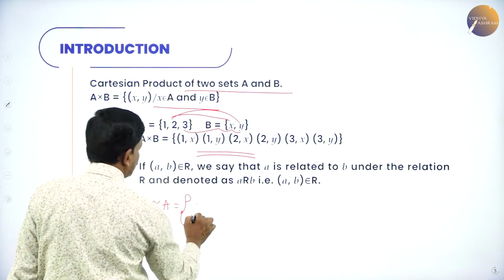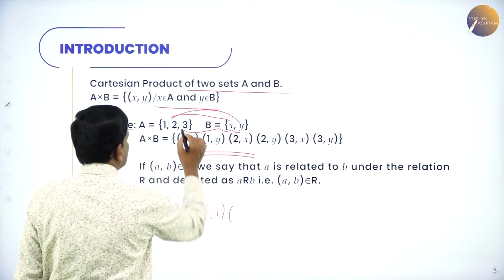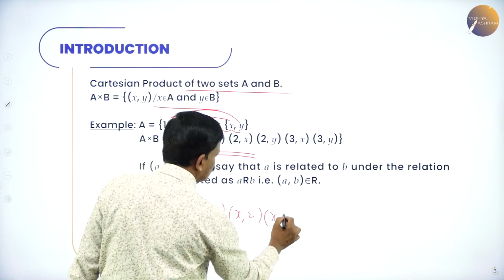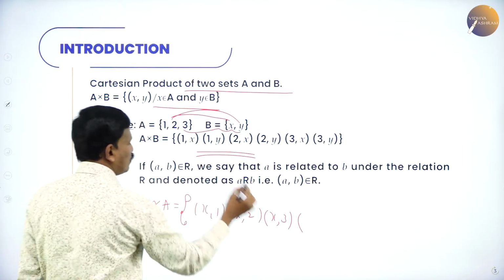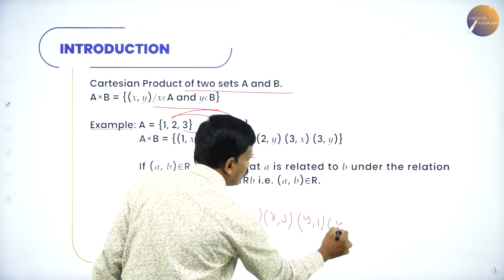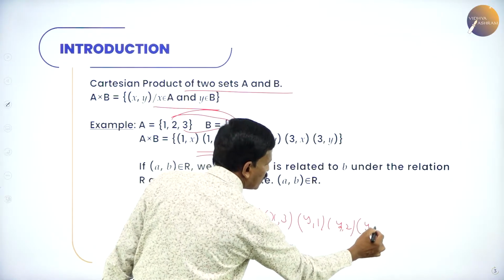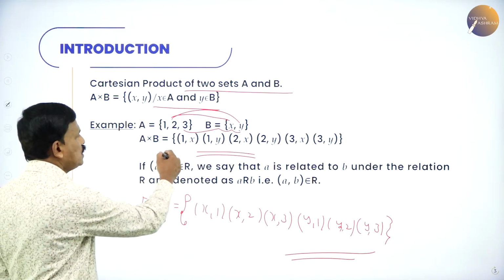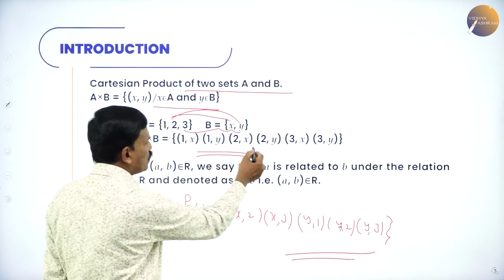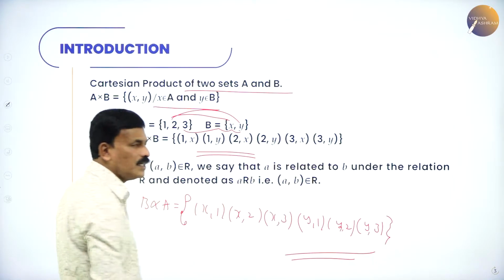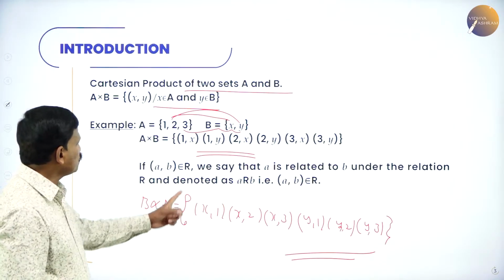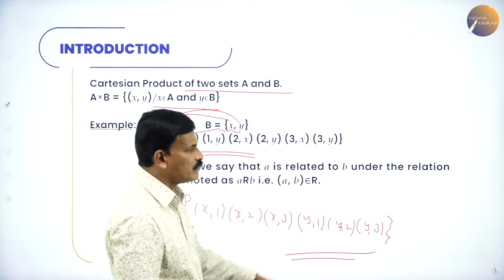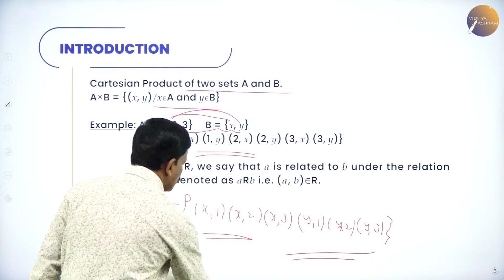So, X comma 1, then X comma 2, then X comma 3. Similarly, Y comma 1, then Y comma 2 and Y comma 3. So, this is B cross A. So, A cross B is 1 comma X, 1 comma Y, 2 comma X, 2 comma Y, 3 comma X, 3 comma Y. Whereas B cross A is equal to X comma 1, X comma 2, X comma 3, Y comma 1, Y comma 2 and Y comma 3. So, this is called the Cartesian product.